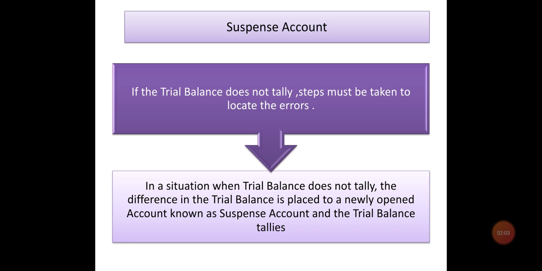So in a situation when trial balance does not tally, the difference in the trial balance is placed to a newly opened account known as suspense account. This suspense account should be only opened when, in spite of the best efforts of an accountant, all the errors are not located and the trial balance does not tally. So if your concepts are clear, if you have put the debit accounts in the debit side as well as the credit accounts in the credit side, and in spite of your best efforts, the trial balance does not tally, the difference in the trial balance is placed to a newly opened account known as suspense account, and then the trial balance tallies.